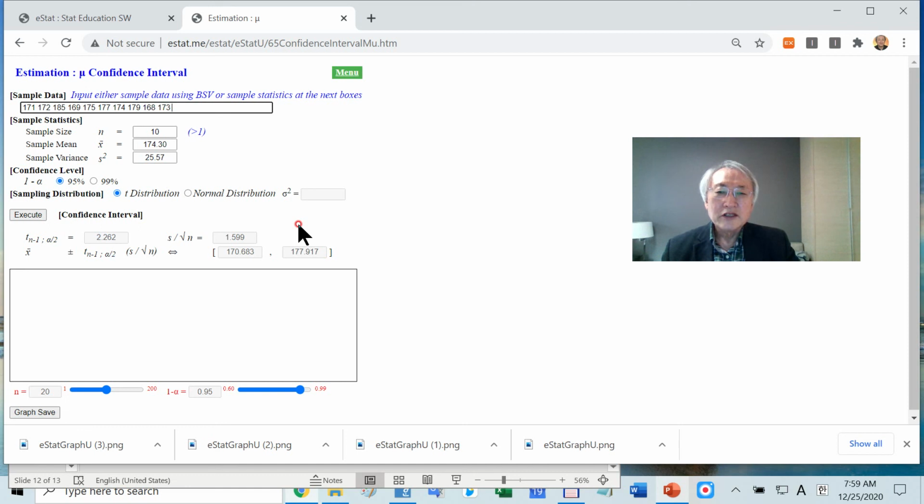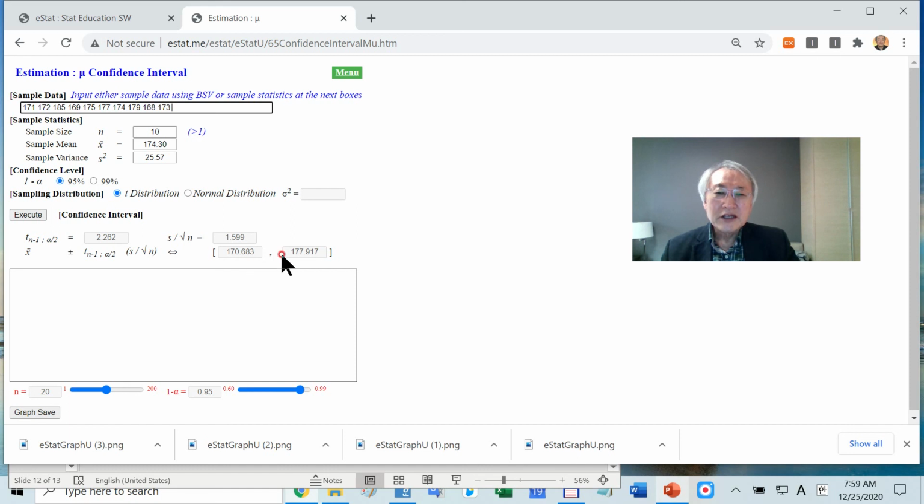Depending on whether you know sigma or not, the default is, we don't know the population standard deviation practically, then you have to use the sample standard deviation, and then you have to use a T distribution. In this case, you have 10 data, therefore you have to use a T9.